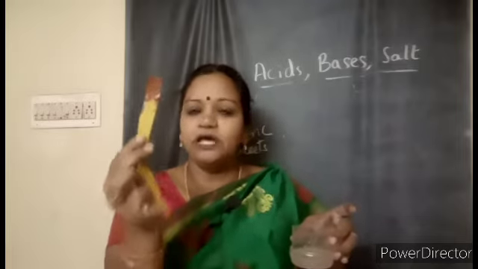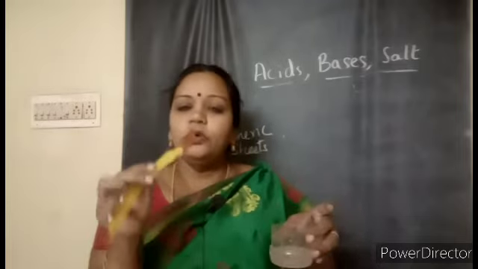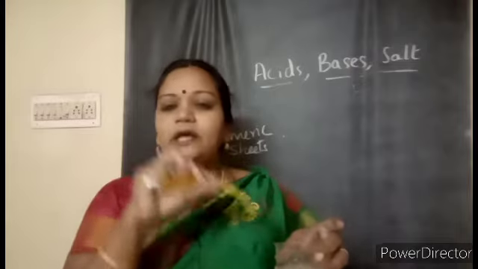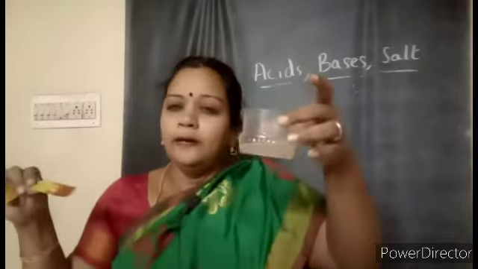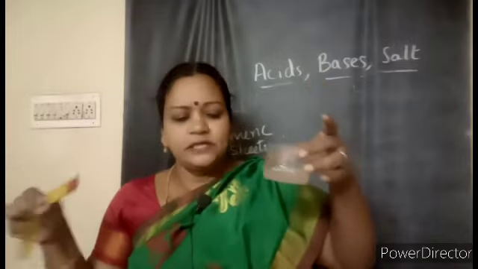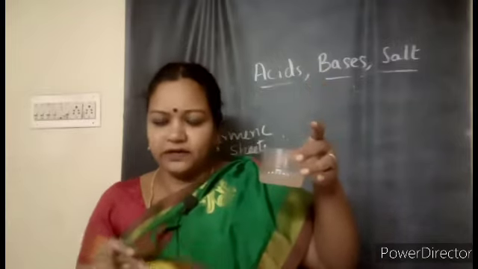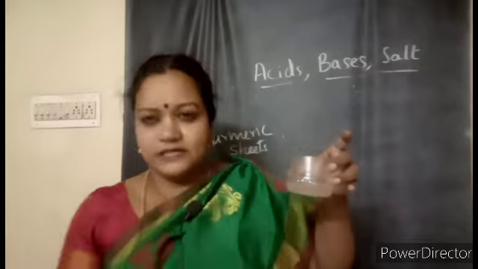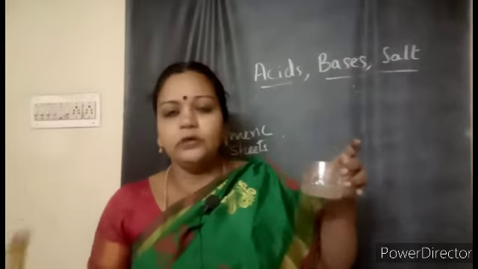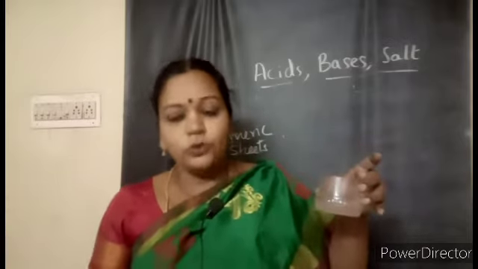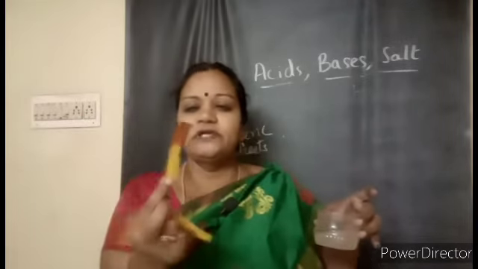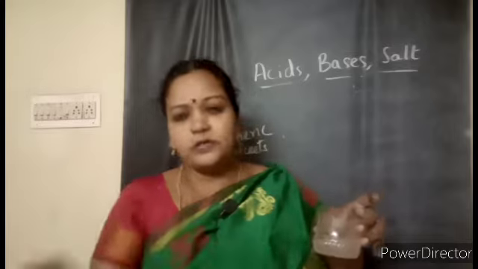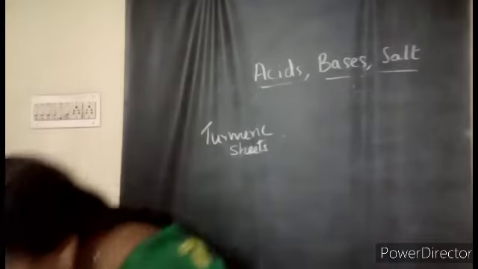The turmeric sheet will change into red color when it is made to react with any solution which is having base. Now only the soap solution I have taken. You can take different things. You can test with vinegar, you can test with the baking soda. So when baking soda you mix with the water and you test with that, you see whether it is changing into red or not. This activity you have to do and you have to conclude.